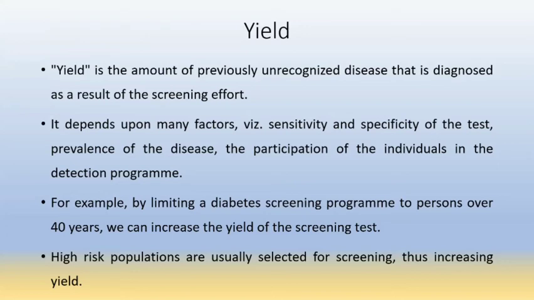For example, by limiting a diabetic screening program to persons over 40 years, we can increase the yield of the screening test. So high risk populations are usually selected for screening, thus increasing the yield.